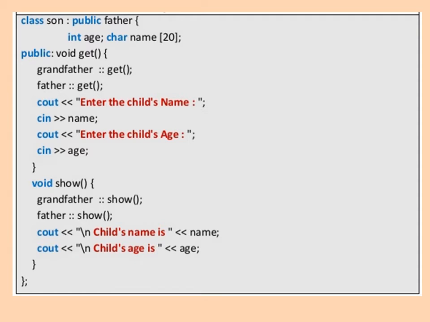Now the show function, again the same: grandfather scope resolution show, father scope resolution show, as it is outside of the class. So by using the scope resolution we call the show functions of the grandfather and father classes. Now cout child name is name and cout child's age is age. So we are displaying the child's name and age. This is about the class son, which is derived from the class father.